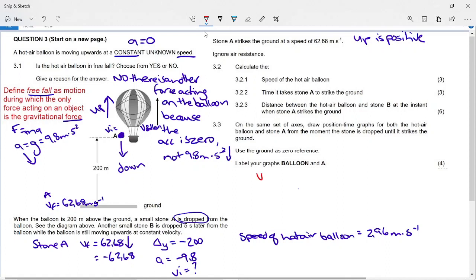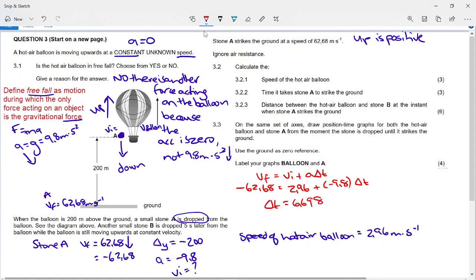So let's just use the simplest one, VF equals VI plus A delta T. My final velocity was 62,68 downwards. Remember, we're still using up is positive. My initial velocity was 2,96 upwards, so it's positive, plus negative 9.8 times delta T. So you end up with delta T equals something like 6,698 if you do the algebra.